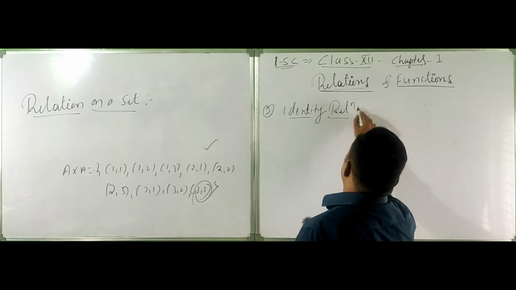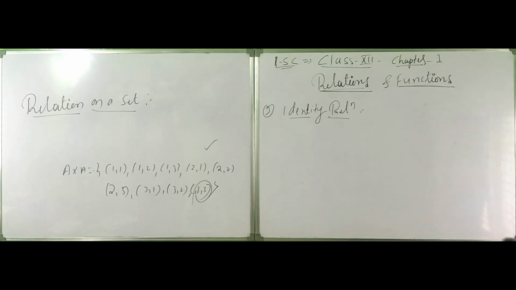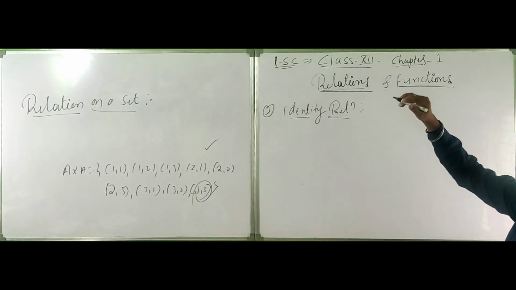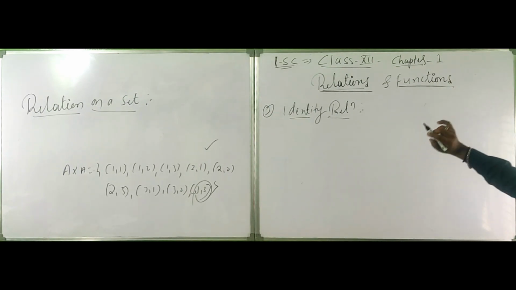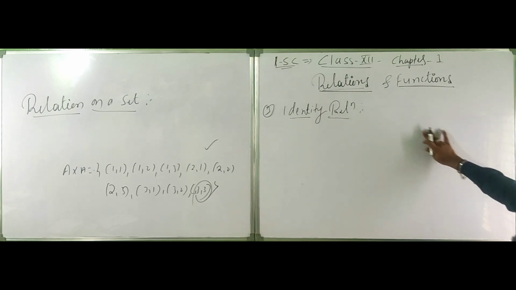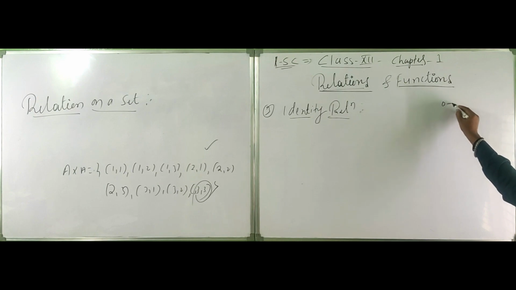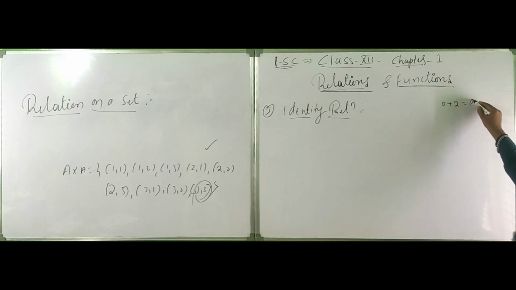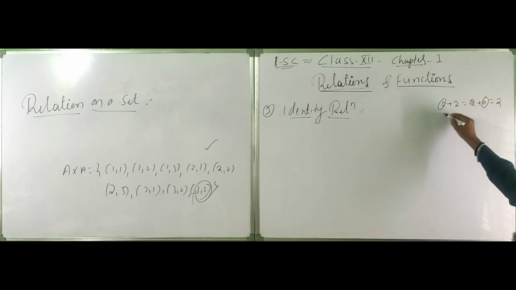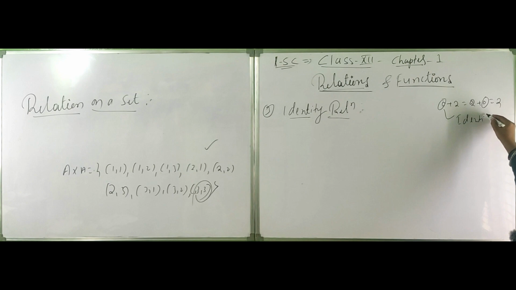In addition, 0 plus 2 and 2 plus 0 we have 2. This is called the identity element for addition.